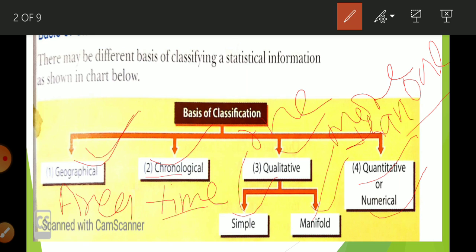And then quantitative, which is numerical. The data which are represented only in figures, in number, is considered quantitative or numerical, like profit, loss, expenditure, income, weight, height, age. These are the things you represent in number. So when we make a quantitative base, we are going to represent it in number. Okay, so let us start to understand one by one.